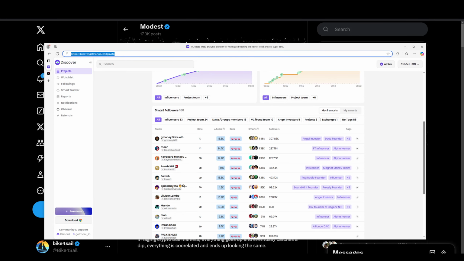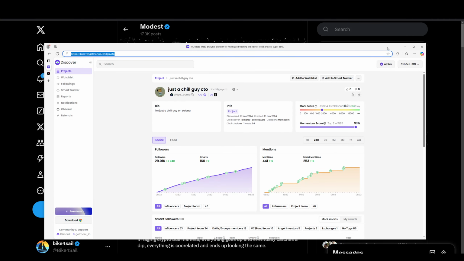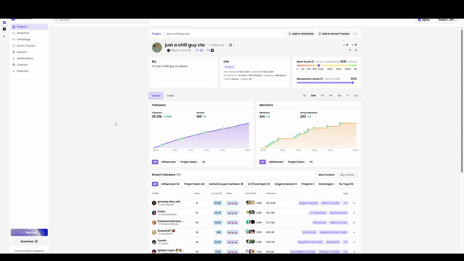The thing that I want to show off here is how powerful it is, as far as you can use your alerts to alert you when smart money, or sorry, not smart wallets, smart X accounts are starting to get interest in a particular project. Like with just a CHILLGUY CTO, it did like a 300 million, 200 million market cap, something like that. People were made millionaires off of this token, and Moni found it extremely early, and I'm going to show you.